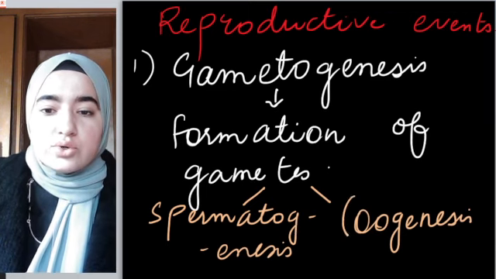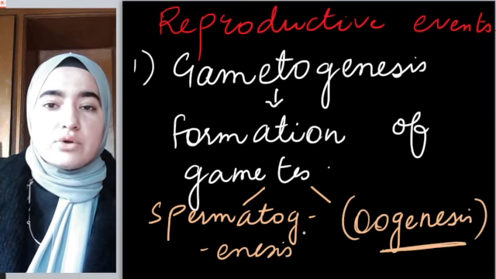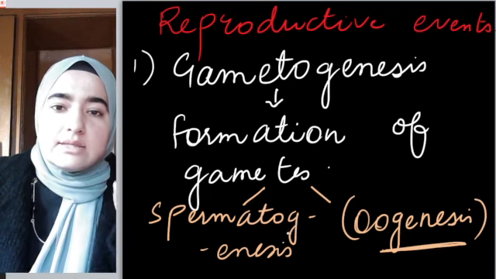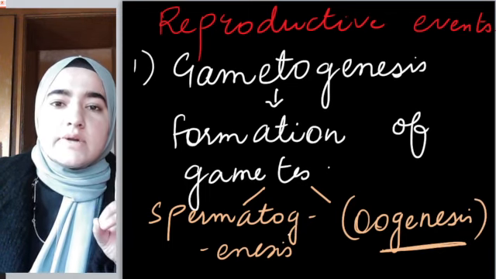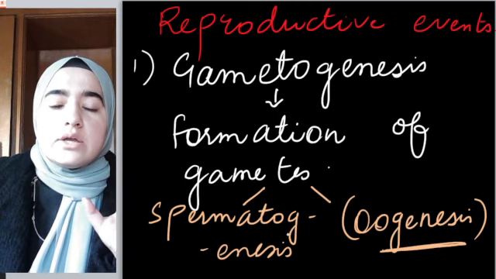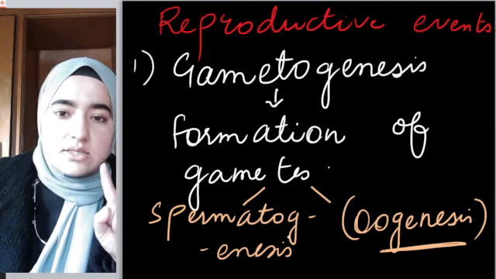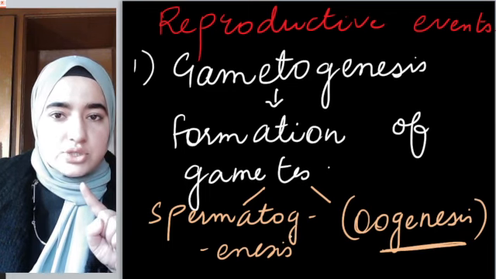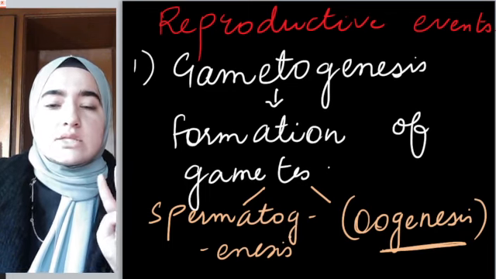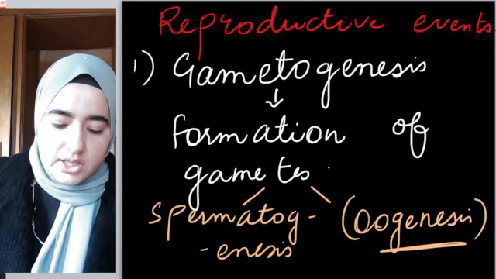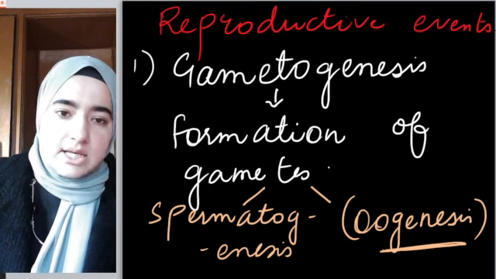And oogenesis simply means formation of female gamete inside females, obviously, right? This is the first reproductive event which will take place inside each and every organism. In males, it's known as spermatogenesis, formation of sperms, and in females, it's known as oogenesis, means formation of egg or ovum. Okay, I hope this concept is clear.